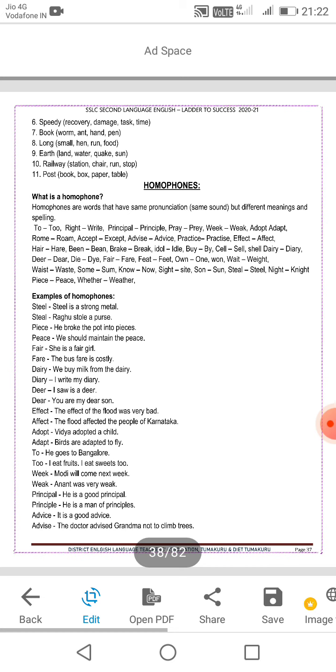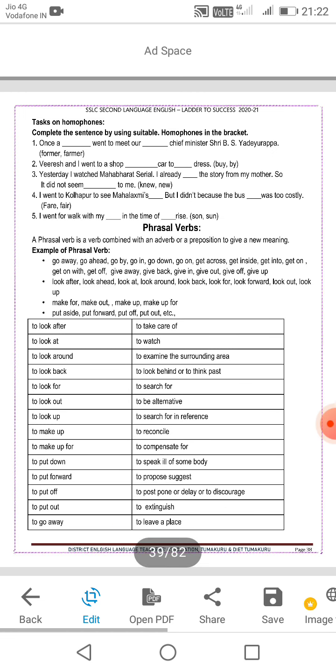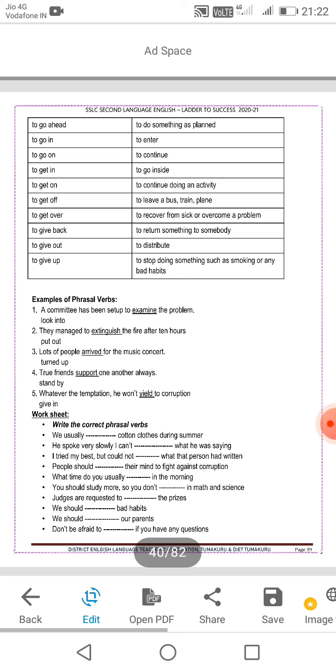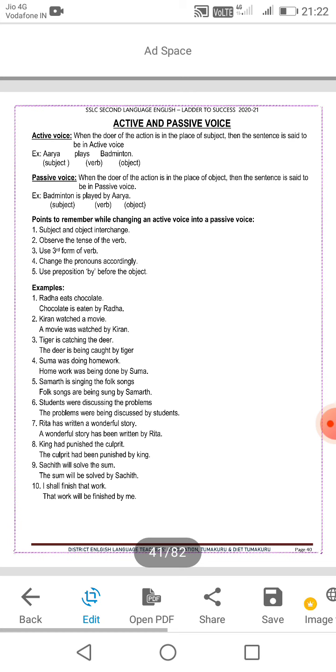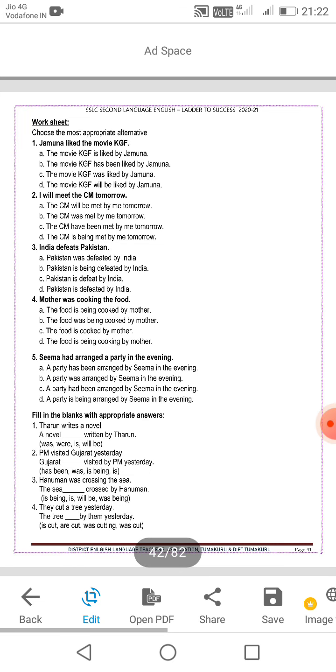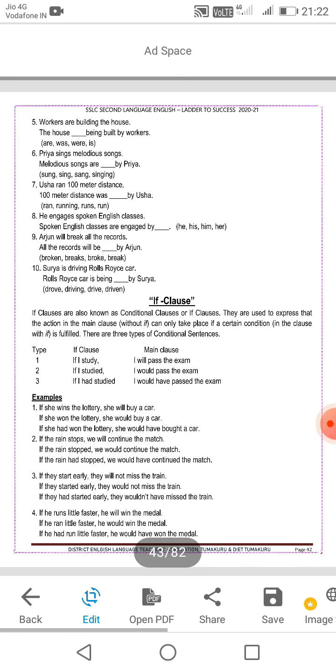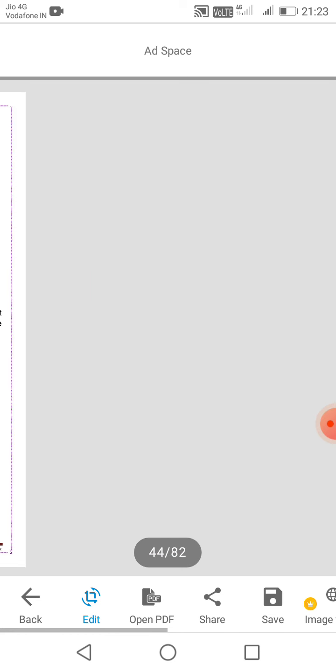Also homophones, homonyms, and phrasal verbs, with good opportunities there. Then practice active and passive voice and more. There is a dedicated worksheet here, and now the helping words, with practice worksheets.